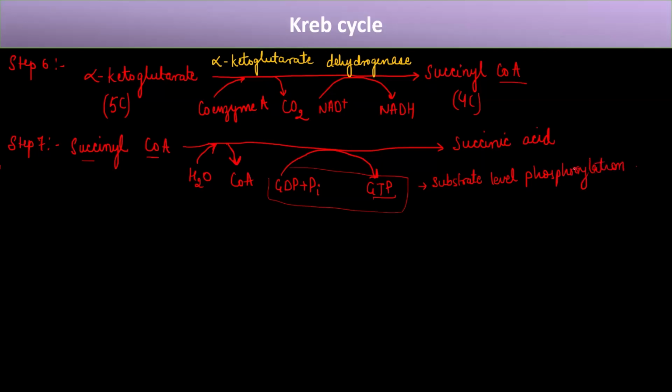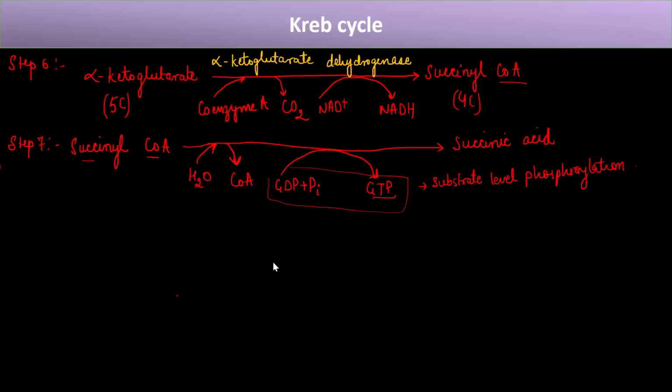We'll see in tomorrow's lecture that most of the energy is produced in the cell via the F0, F1 particle, but some energy is produced during substrate level phosphorylation, where the phosphate is taken up from the substrate or from anywhere in the cell, and then it gets converted into GTP or ATP. And this is known as substrate level phosphorylation.